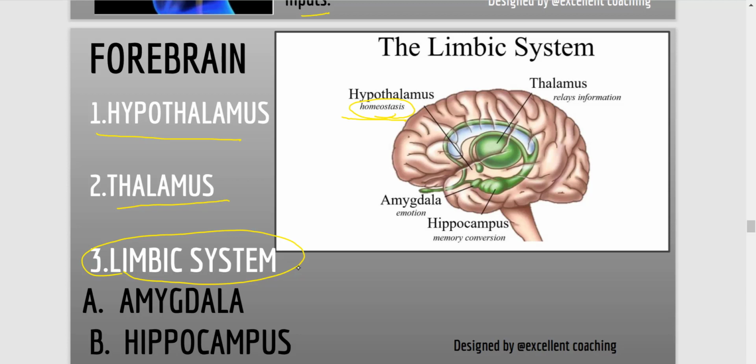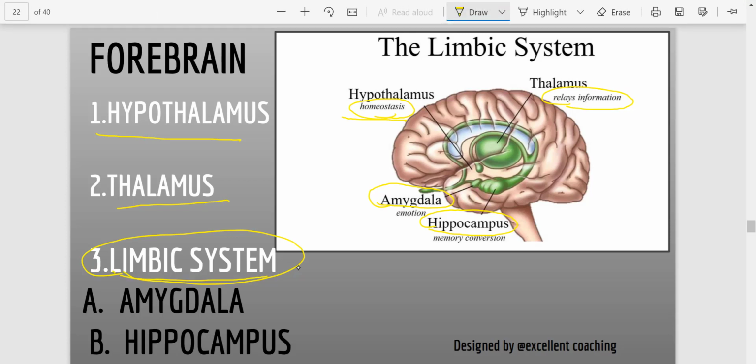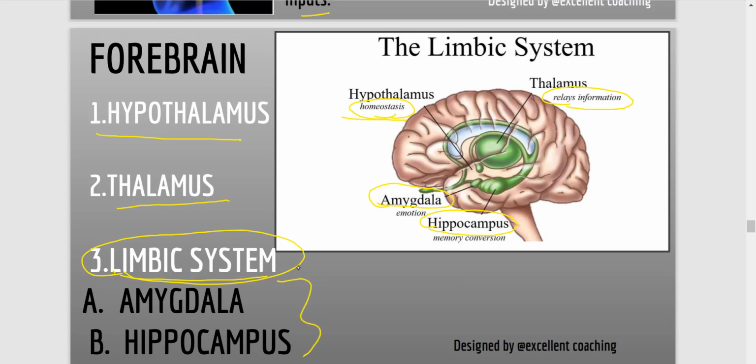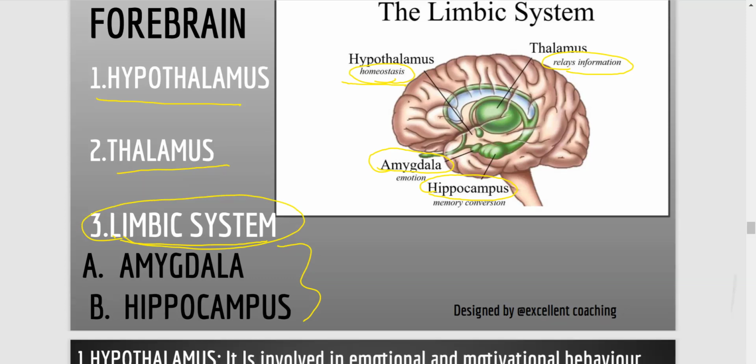The thalamus does the relay functioning, like it relays the sensory information. It collects the sensory information and relays it to the cortex. The amygdala is involved in our emotional responses, and the hippocampus is mainly involved in memory formation. So these three parts, hypothalamus, thalamus and limbic system, which is again divided into two, come under the forebrain.